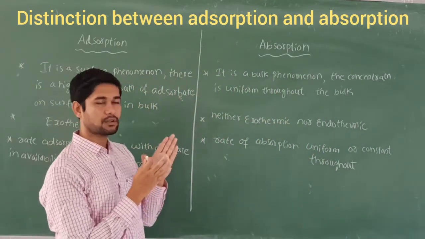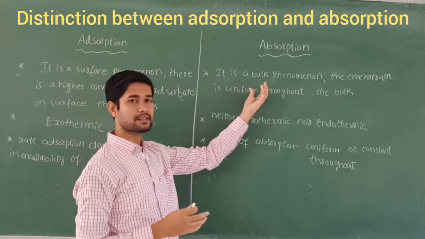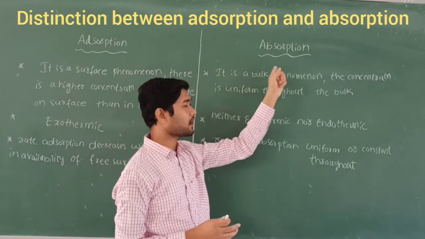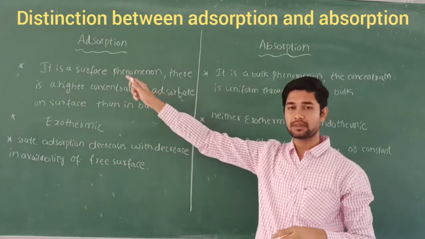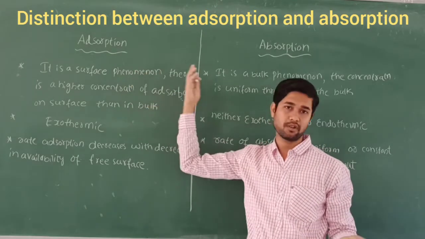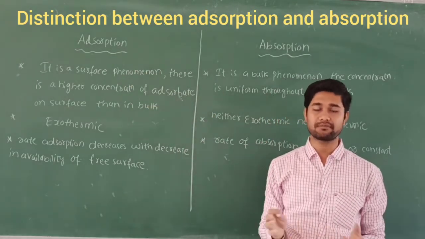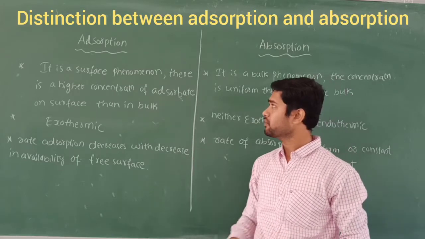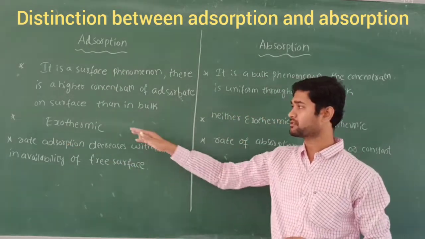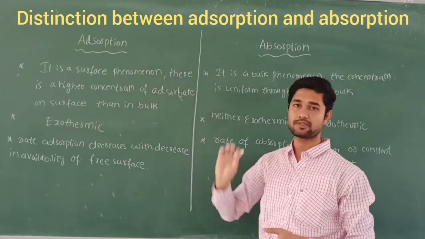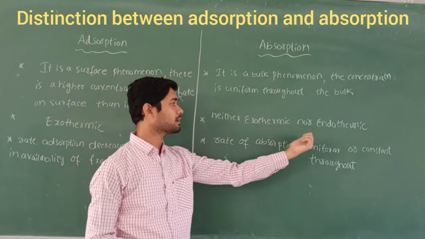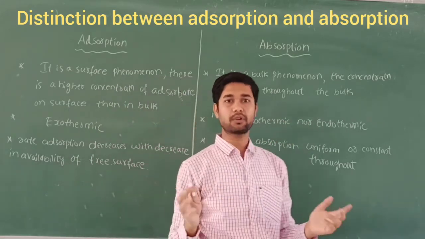So in one way we can say that when one substance enters into the other substance, that is called absorption, or when one substance accumulates on the surface of another substance, that is called adsorption. That is one of the definitions we can give here. Adsorption is an exothermic process, as you have seen how the exothermic process takes place in adsorption. But what about absorption? It is neither exothermic nor endothermic. That is one more difference.